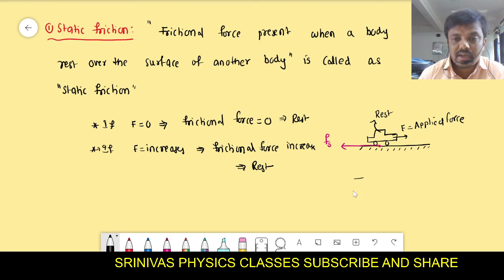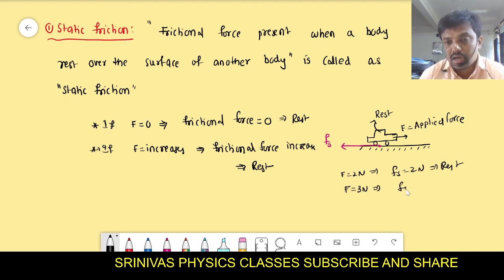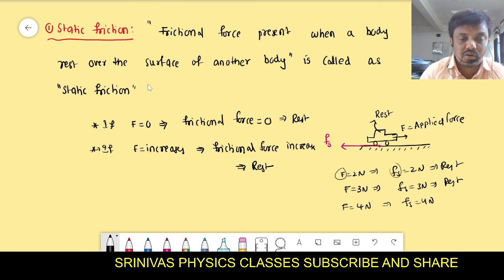For example, we will take an example. Somebody is applying a 2 Newton force, and the opposition force is also 2 Newton, so the car is at rest. Next, somebody is applying a 3 Newton force, and again the opposition force is also 3 Newton, so the car is at rest. Then somebody is applying a 4 Newton force, and the opposition force is also 4 Newton. Opposition force means frictional force; this is the applied force, this is the frictional force. Static frictional force is denoted with F suffix S, because it is a static frictional force. It is also 4 Newton, and the car is at rest.